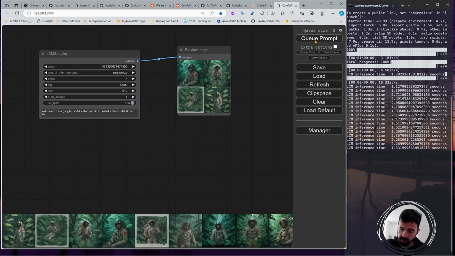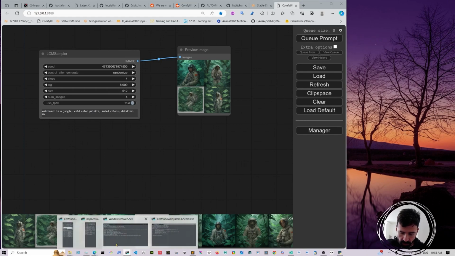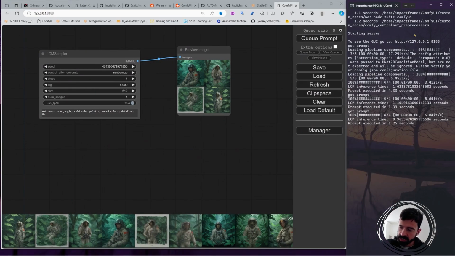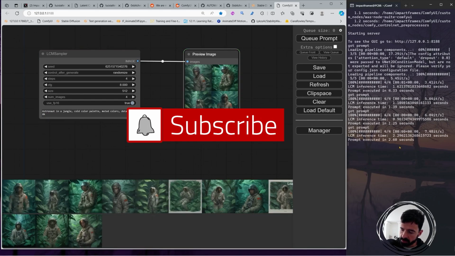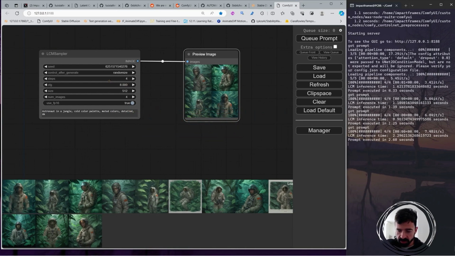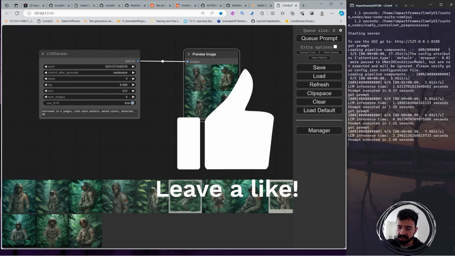And then just run this, and let me just come in here and change for the other. Now if you run the queue, you can see how fast it goes. Also 2 seconds, 2 seconds 60, because I'm using 4 steps. Yeah, not too bad. I think my Automatic1111 is working faster.